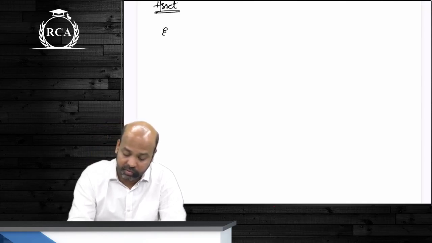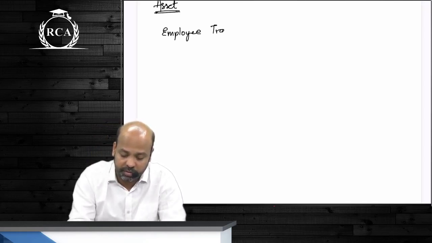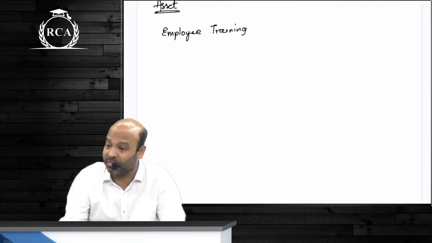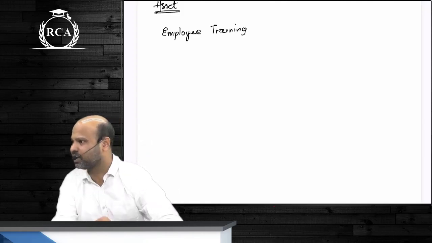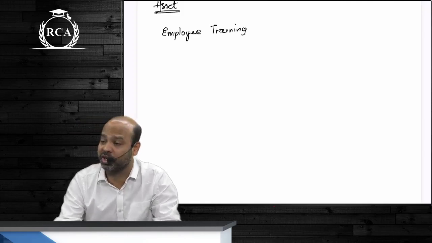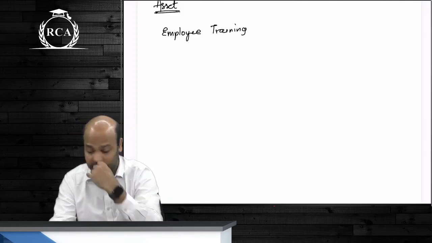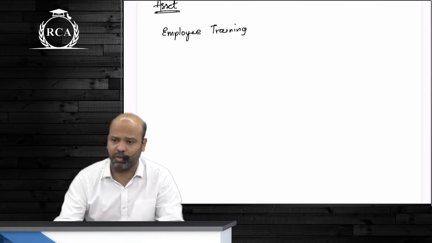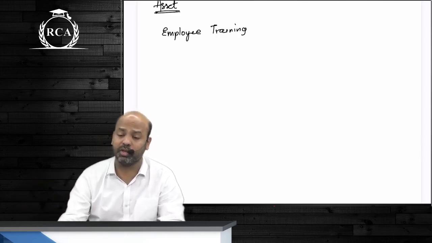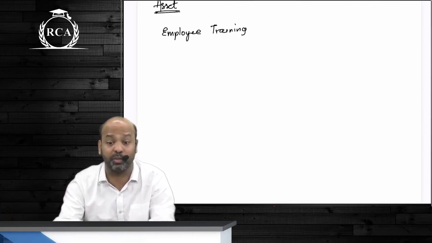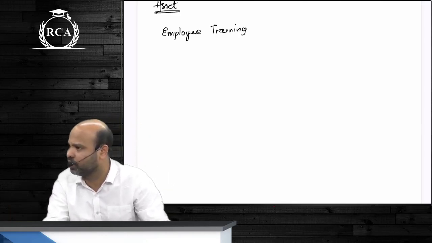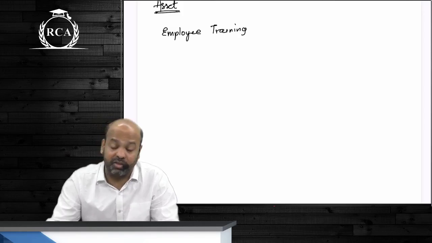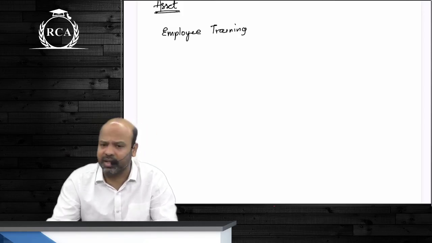Talking about controllability part, there are multiple examples. Will employee training help in future economic benefits? If you are training your employees as such, guys, will that help in generating future economic benefits? The answer is definitely yes. It will result in future economic benefits. The operations will be smoother. Obviously, the employees will be able to generate more revenue for the firm. Yes or no, guys? But is that a resource within the control of the entity?